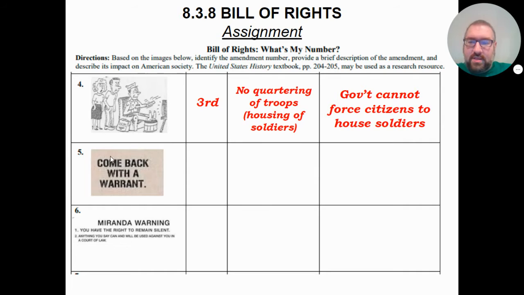Next, we have this little picture that says, come back with a warrant. When do we hear that? Well, we've got 2 kinds of warrants that we've ever heard of. One is arrest warrants, and then the other one is search warrants. Anytime you watch a movie, somebody's like, hey, you can't come in here without a warrant. You can't go searching without a warrant. That would be our Fourth Amendment rights.